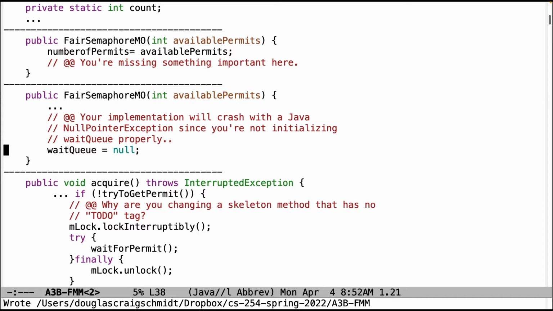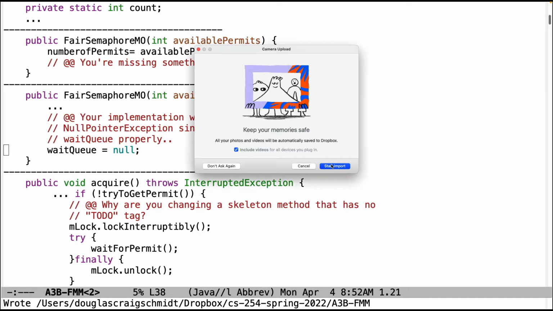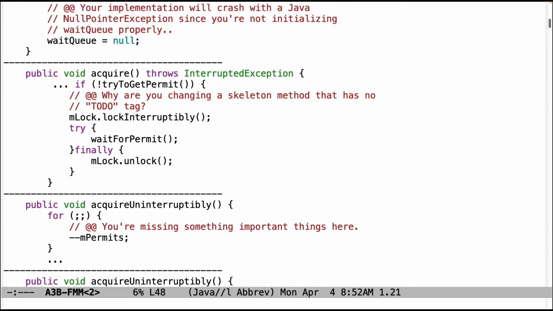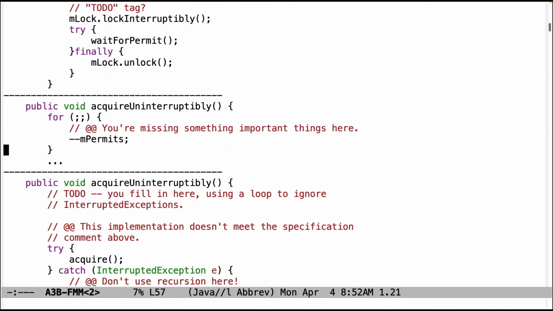Okay, let's come down here and take a look at this particular method. So acquire, for some strange reason, is being changed. There's no to-do tag in acquire, so you don't have to do anything to it. So please don't modify methods that don't have to-do tags on them. One less thing to have to worry about.